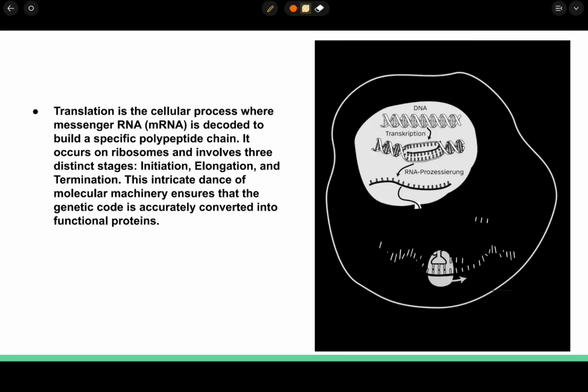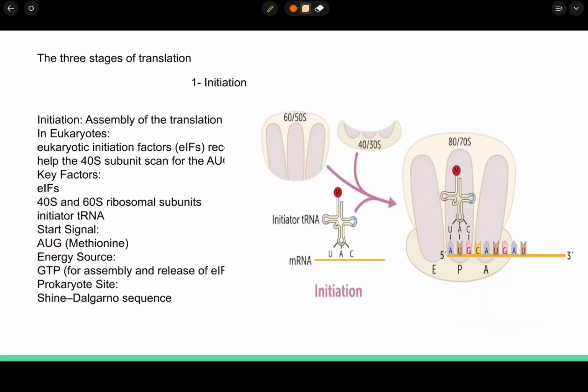Translation is the cellular process where messenger RNA, or mRNA, is decoded to build a specific polypeptide chain. It occurs in ribosomes and involves three distinct stages. The first stage is the initiation stage, the second is the elongation stage, and the third is the termination stage. This is an intricate dance of molecular machinery that ensures that the genetic code is accurately converted into functional proteins.